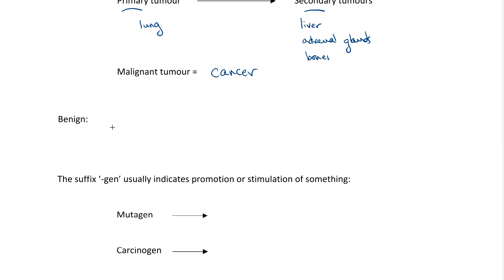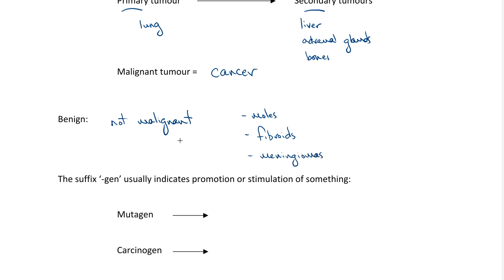Now, a benign tumor is one that is not malignant. In other words, it doesn't invade locally and it doesn't spread to more distant tissues. For example, moles are common benign tumors. There are uterine tumors called fibroids that are typically benign as well. There can be tumors of the linings around the brain called meningiomas that are benign.